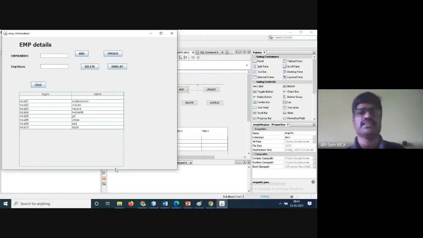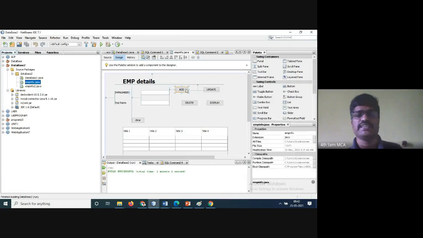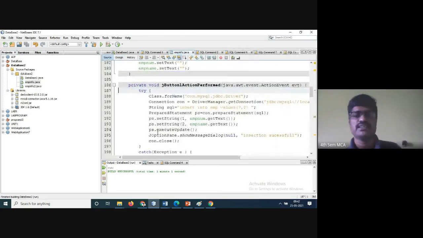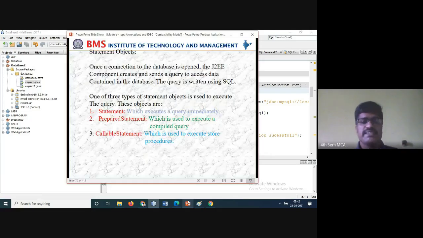This I'll tell you probably day after tomorrow; there is a student information program. So I'll tell you EMP details, and you can go for the student details. That we'll see later. So this is the code I wanted to show here. Here you have written ps.executeUpdate. At compile time, this will be executing this data information. That is what this code is saying.